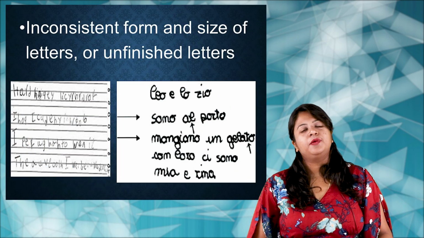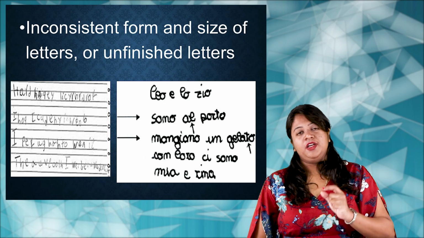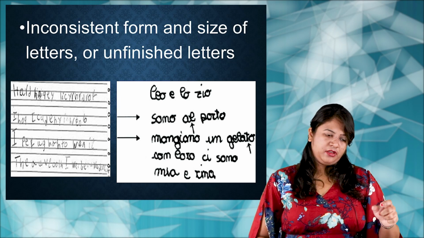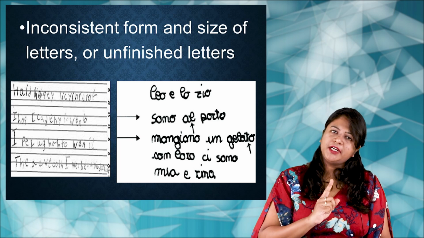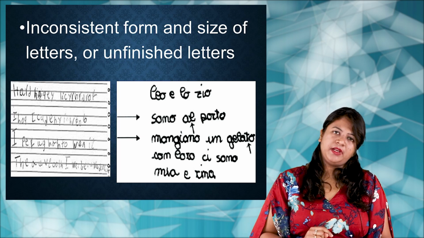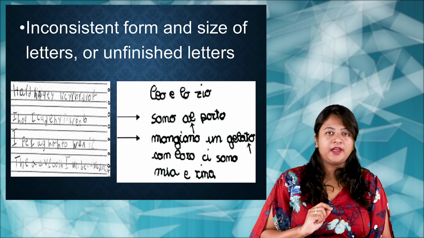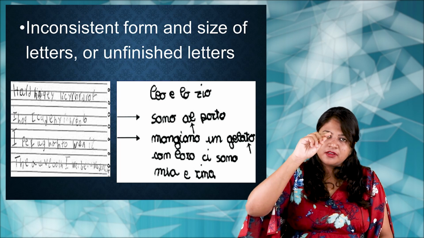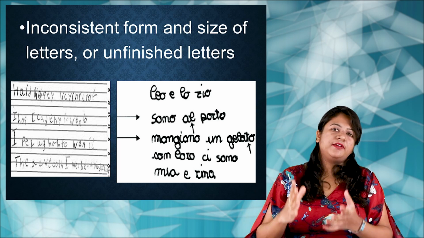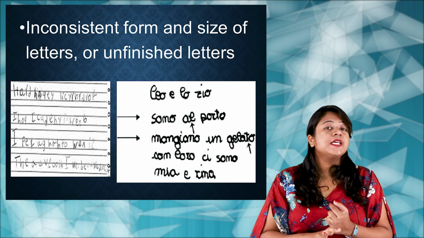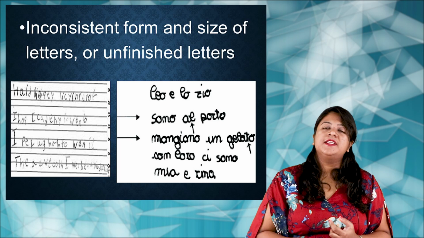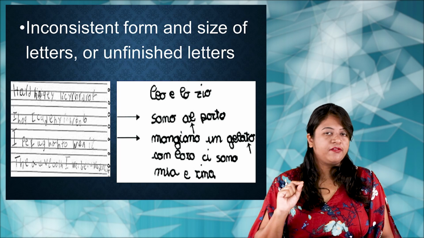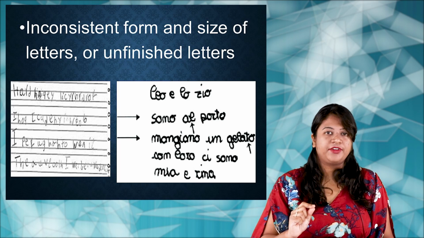Another thing that you can note is the unfinished letter. So what is an unfinished letter? For example, A, you write a complete letter. But a child with this kind of problem will have an unfinished letter, right? He will just write half of the letter and leave it. So these are a few signs and symptoms that you can note when a child has difficulty in writing, which is termed as dysgraphia. Right?